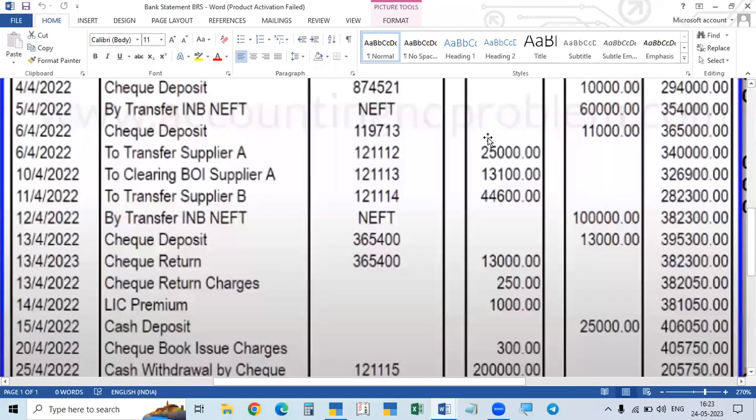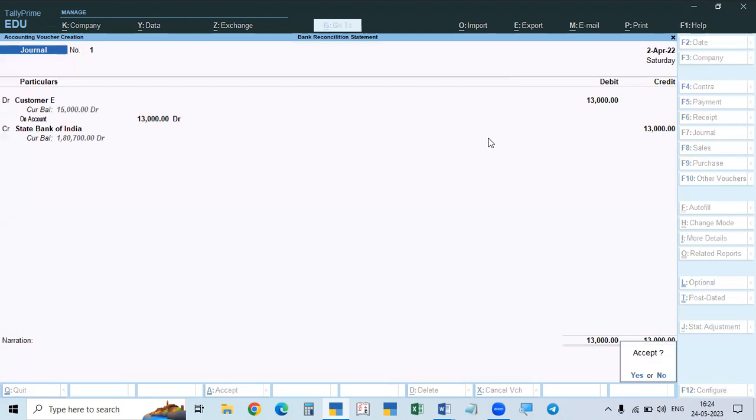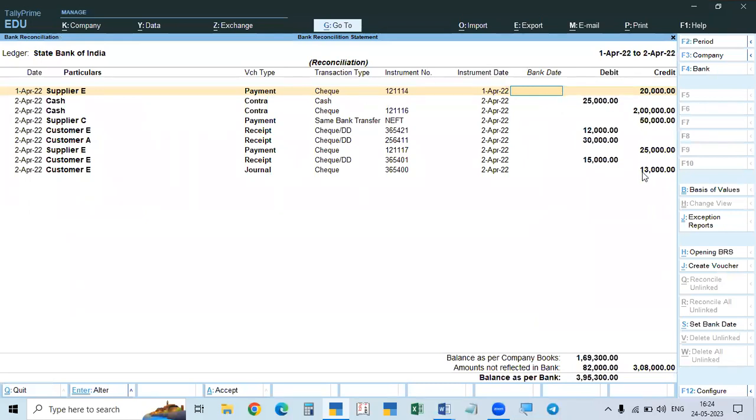The check number again we can enter. What is the number? Check number is 365400. This is the check bounce. So here you see 13,000 rupees. See, it is here. Okay, 24. So when we are making the entry, it will show up, so we have to give the number. Okay, accept, we will make the accept later.